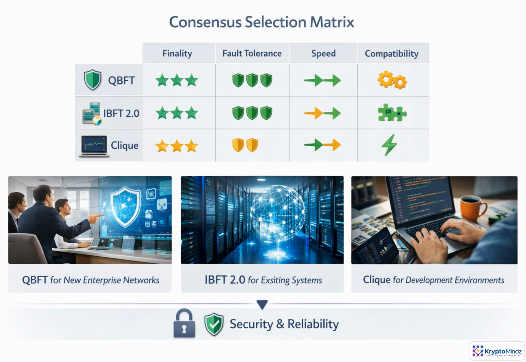Consensus choice is less about finding a universal winner and more about matching constraints. For new permissioned enterprise networks, QBFT is usually the safest default because it combines strong finality with robust fault tolerance. IBFT 2.0 still matters when compatibility or an existing deployment drives the decision. Clique is useful for controlled labs, demos, and lightweight environments, but it should not be treated as the production security baseline.